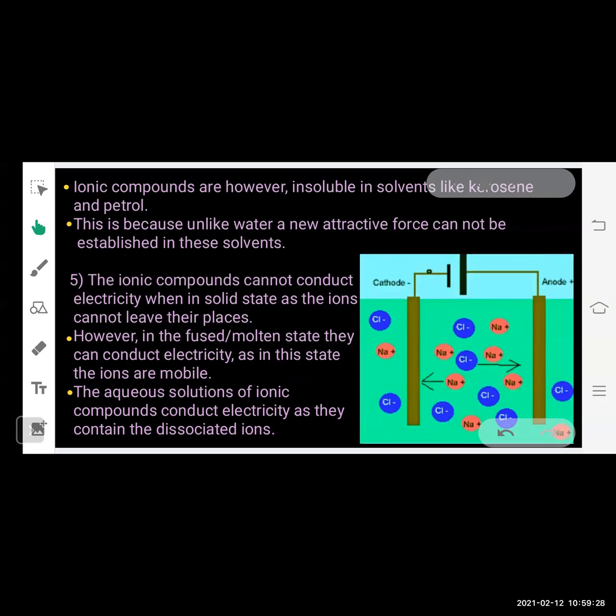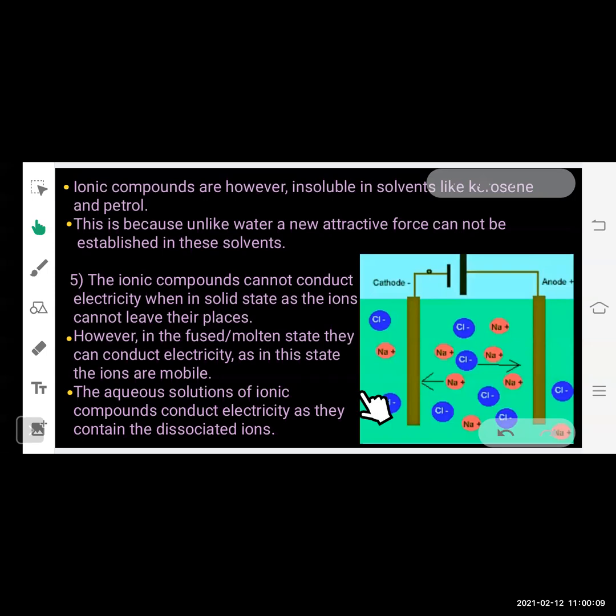Now, the next property of ionic compounds: they cannot conduct electricity in the solid state, as the ions cannot leave their places. So, ionic compounds are good conductors of electricity only when they are dissolved in water. If they are in solid state, they are bad conductors of electricity, because the ions are not able to move. However, in the fused state or molten state, they can conduct electricity, as in this state the ions are mobile. The aqueous solution of ionic compounds conducts electricity as they contain dissociated ions.